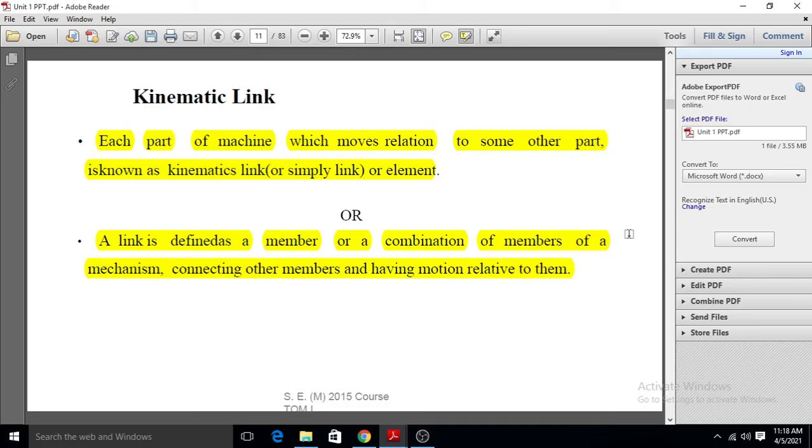It forms one part of the machine, connects one part of the machine to another part, and is used to transmit the motion. Means a kinematic link is a simple resistance body which forms a part of the machine and is used to transmit the motion of the machine. Then this is called the kinematic link.